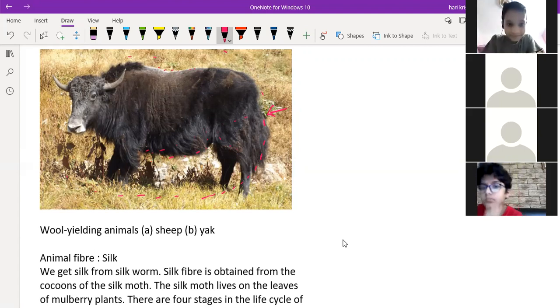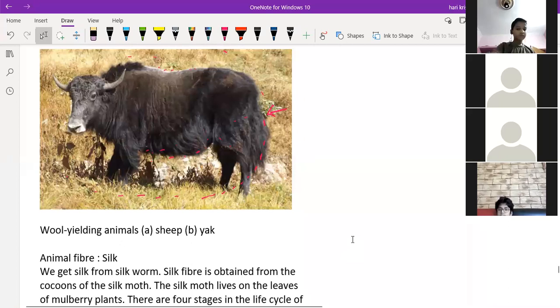But they will keep them in one place, like a farm. Like a sheep farm, goat farm, like that also they will keep yaks as farms, where a large number of yaks will be together. That is called a farm. Sir, or they will put them in the zoo. Yeah, zoo is different, but farms are different. Zoo is a place where we will see the animals, people are allowed to see the animals. But in the farm, they keep a large number of yaks together only for the production of the wool.